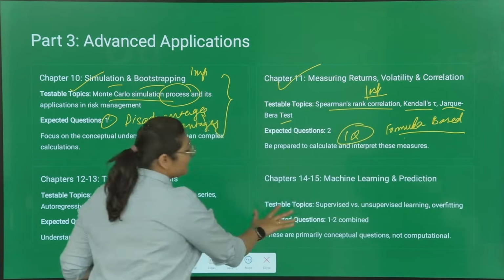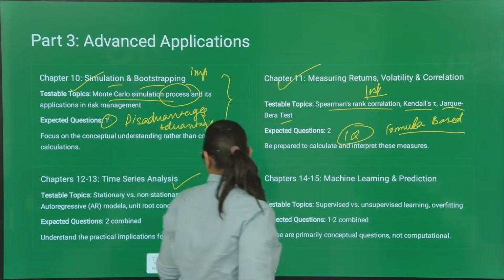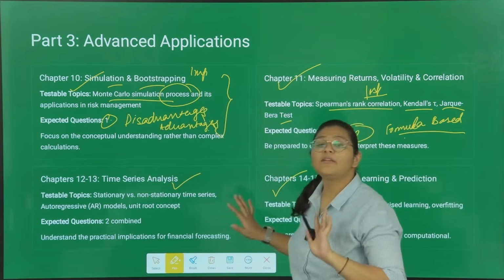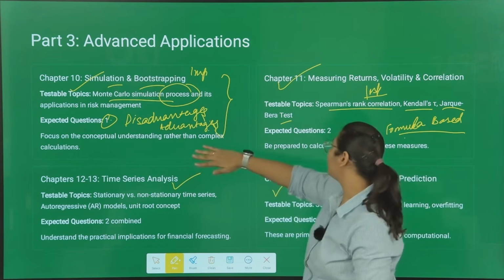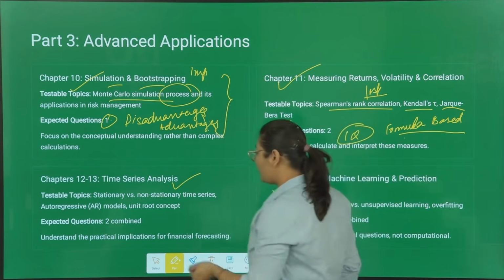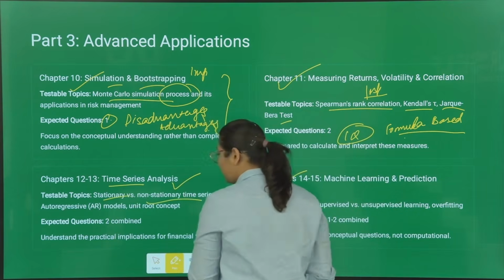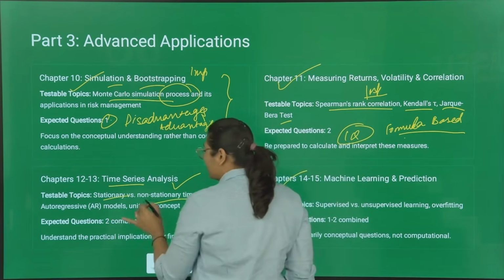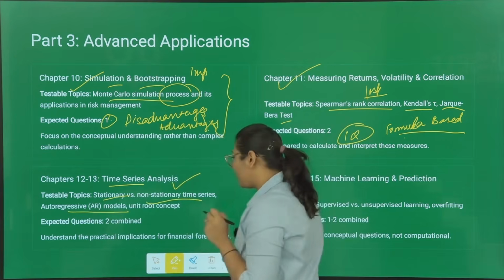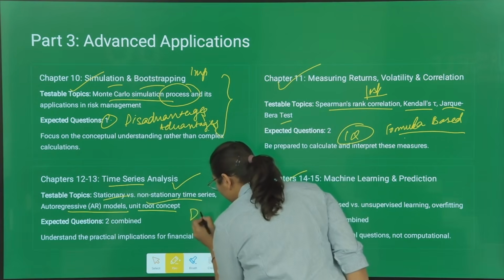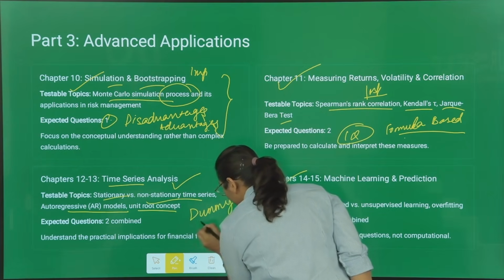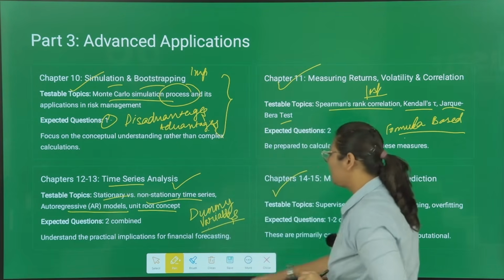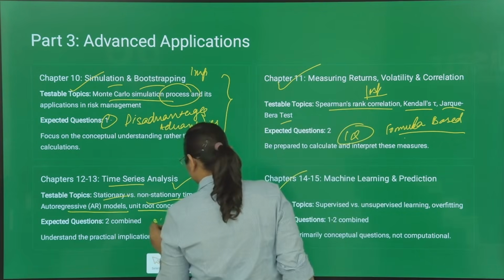Now these 4 chapters, that is two chapters of time series and 2 chapters of machine learning, are not very important, but you can keep all these chapters at the end, after doing the chapters which I have told you. From time series, they can test you on stationary and non-stationary time series. Not important, but these are the chapters from time series. Then AR models are important. Unit root concept. One more concept is dummy variables. That is also important, they ask questions from here. From here, max they can ask you 2 questions. Nothing more than that.